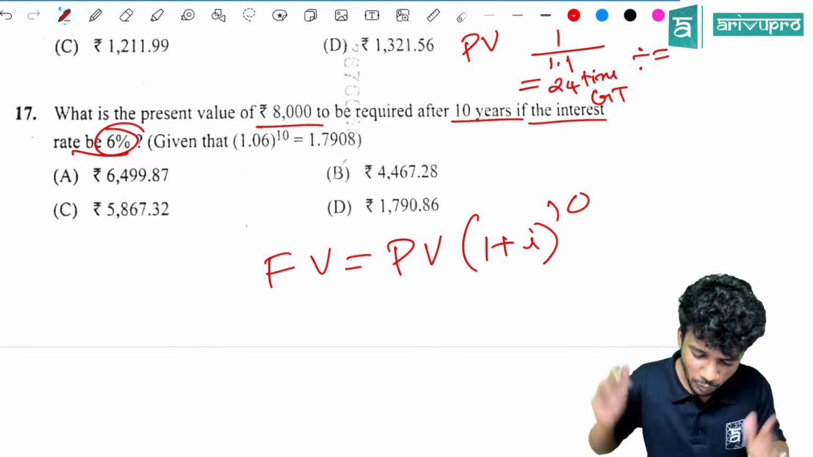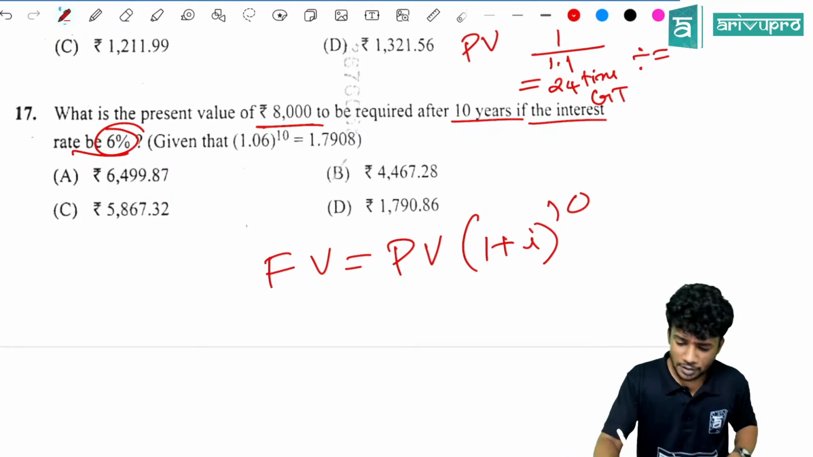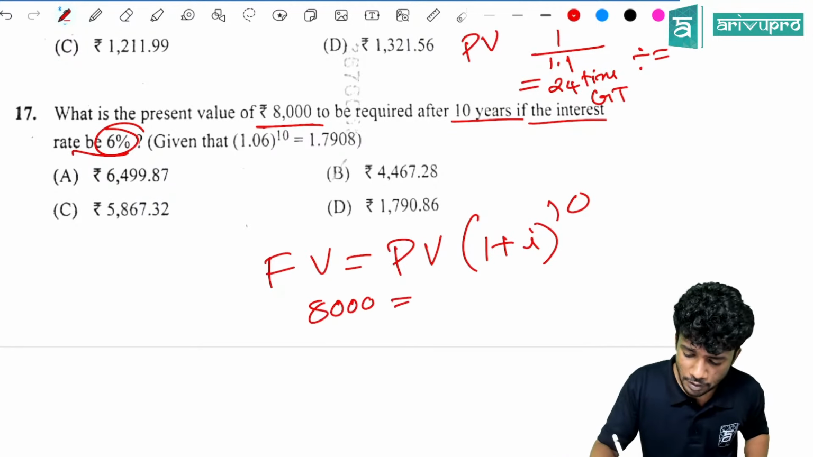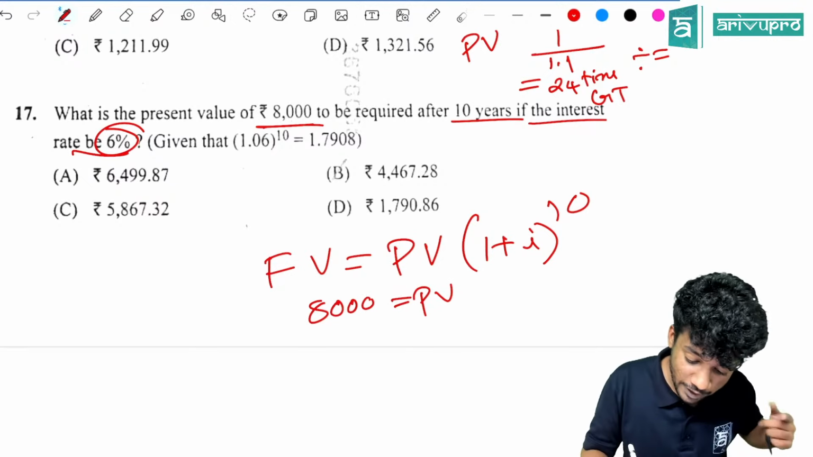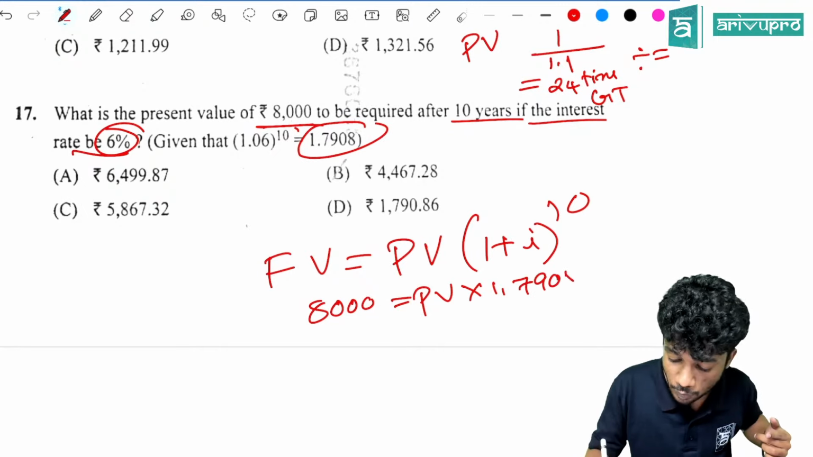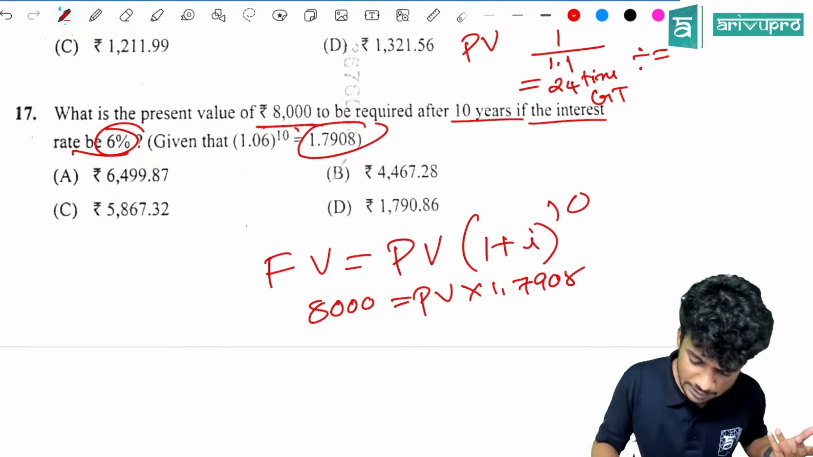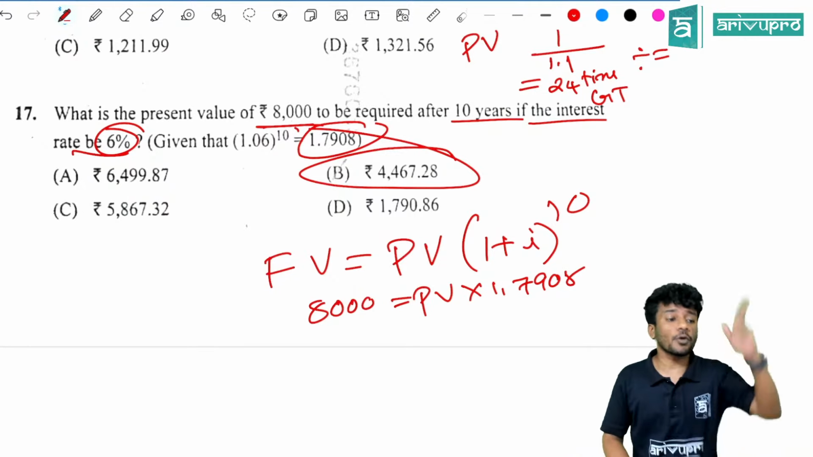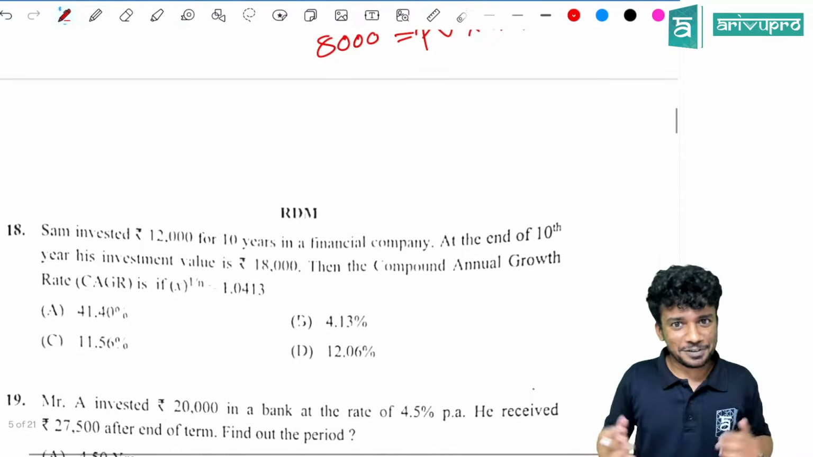Directly you substitute the present value of 8,000 to be required. So 8,000 is equal to PV, and this value is given, 1.06 the whole raised to 10, that is into 1.7908. So you can find it. What is the answer? The answer is 4467.28. I hope that you scored at least 1 mark from that topic.